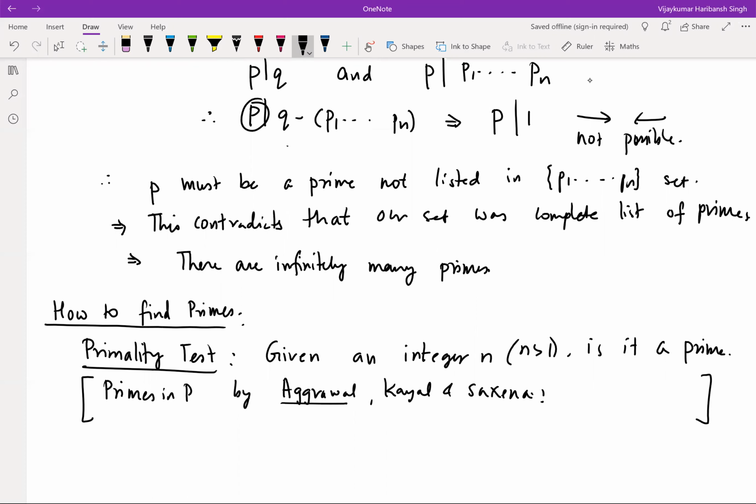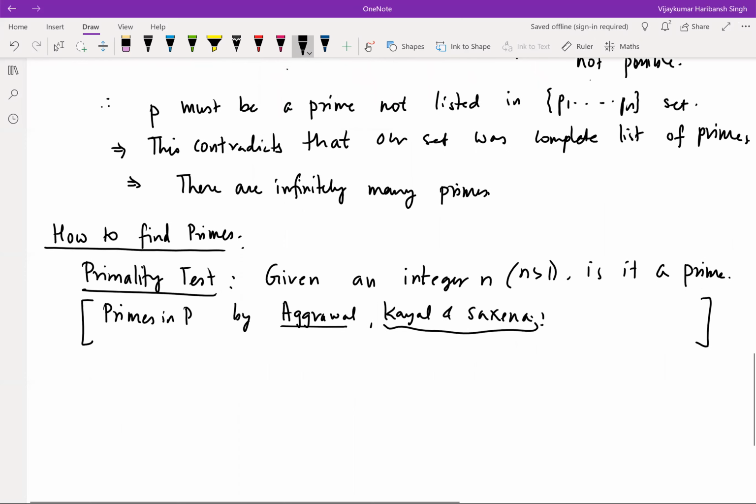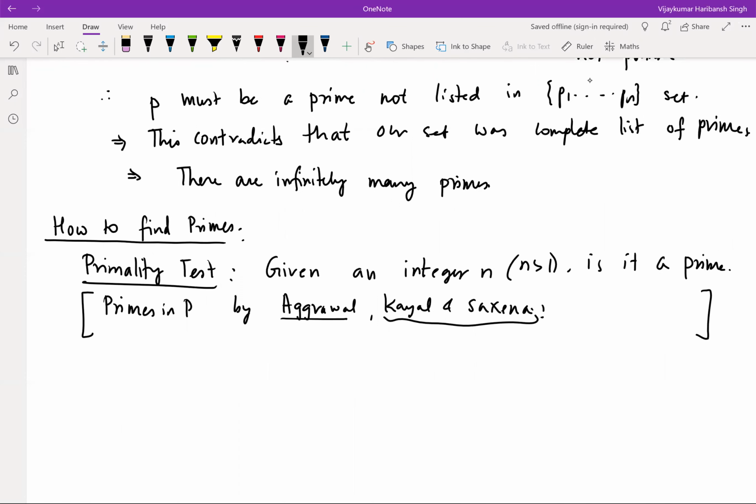He was a computer scientist, and these two were his undergrad students at that point of time. Anyway, this is the best known. Primes in P means finding whether a number is prime or not can be done in a polynomial time algorithm. And after that, there has been a variation, or a polishing, of this algorithm further. If you're interested, please look at this paper or let me know. I'll post the link on Canvas. Okay, but let's start with basics.